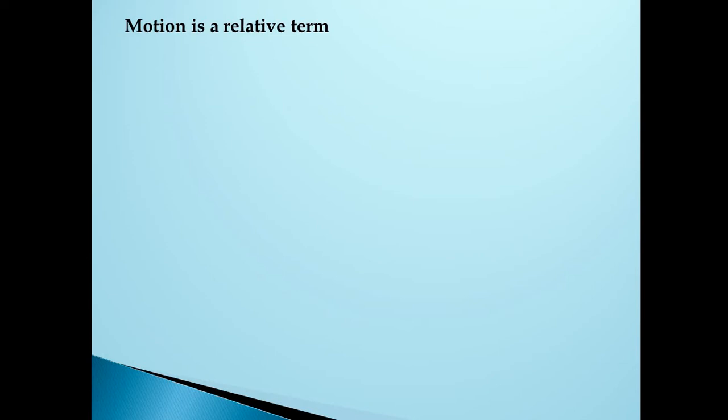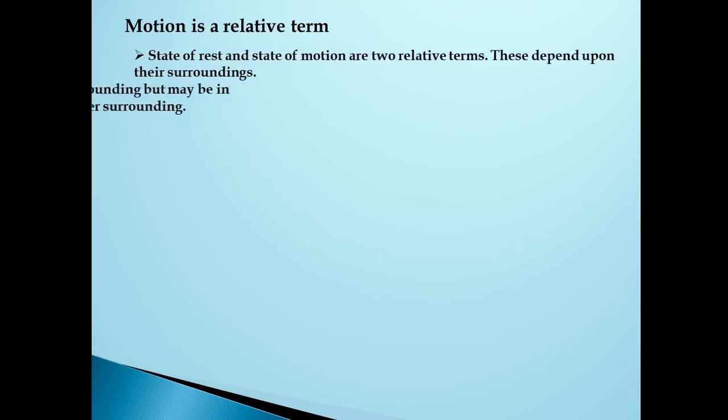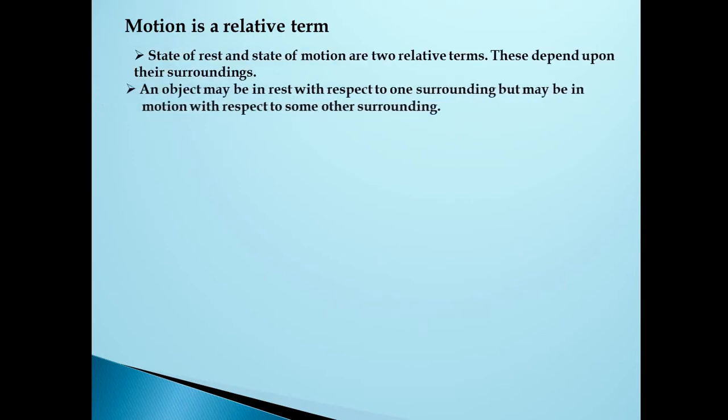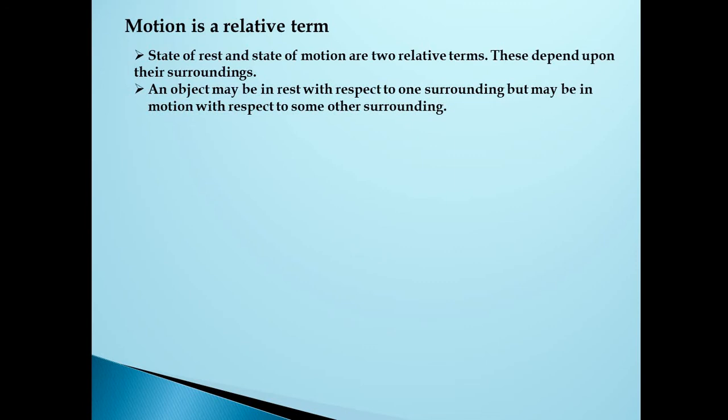You're sitting, just relaxed, whereas the fan is rotating, right? An object may be in rest with respect to one surrounding, but may be in motion with respect to some other surrounding. These are relative terms.